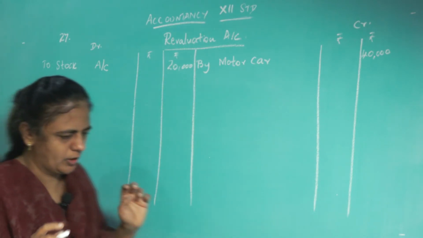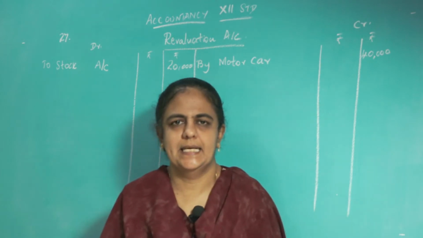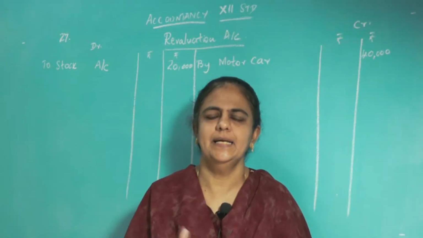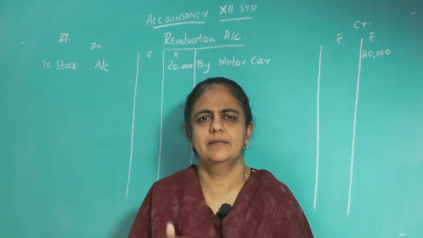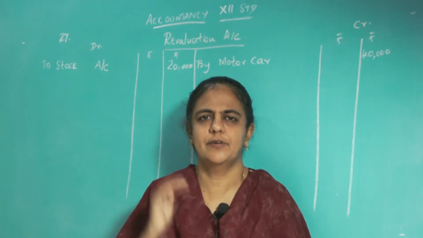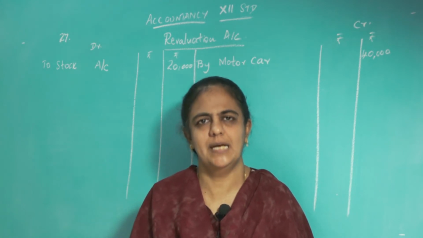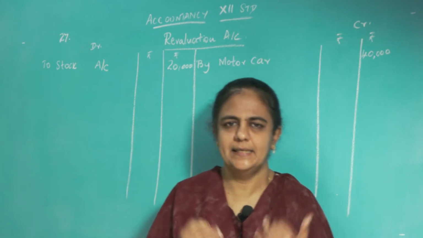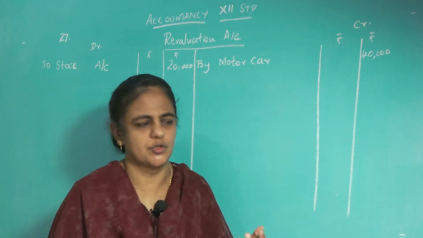20,000 is the loss. The next, debtors. How much is the debtors there in the balance sheet? The balance sheet debtors is 3,60,000. In the adjustment, debtors is 3,50,000. Okay. Debtors is an asset. Again, the asset value has decreased from 3,60,000 to 3,50,000. How much rupees difference? 10,000. Asset decrease means again it is loss.